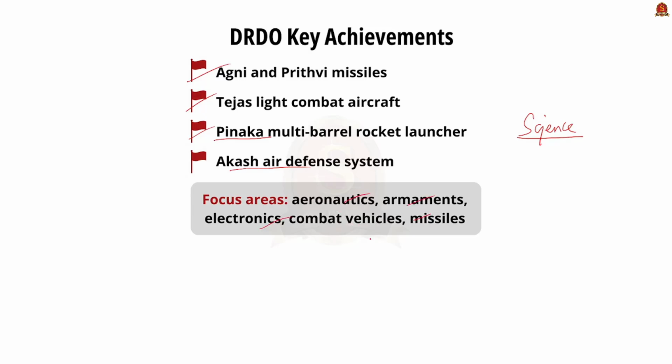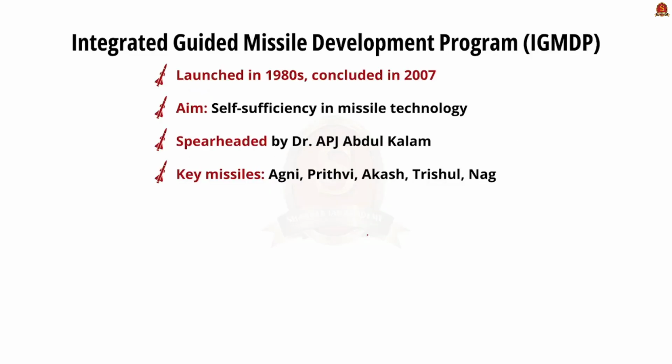Having discussed all of this about the DRDO, now let's discuss some major projects developed by the DRDO. First is the Integrated Guided Missile Development Program. This is a significant initiative by India. It was launched in the year 1980. It continued until the year 2007. The main aim of this program is to develop a comprehensive range of missiles to enhance the self-sufficiency of India's defense forces in missile technology.